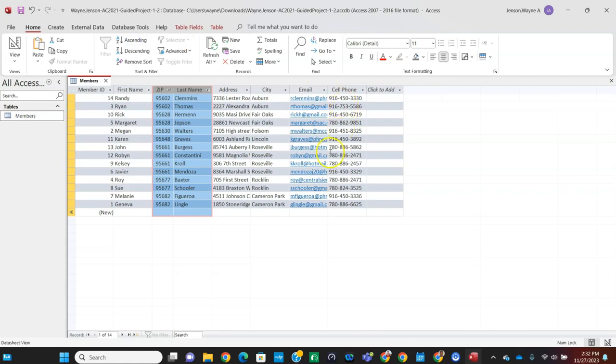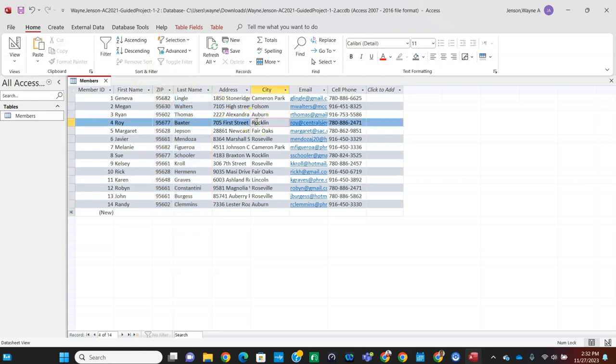So click on ascending, and you can see in some cases the zip code is repeated, and in those cases it shows the last name in ascending order. Okay, so then we're going to click on the Remove Sort button, and then we're going to click anywhere to deselect the columns, and then we're going to move the zip column to the right of the city column, if that makes sense.